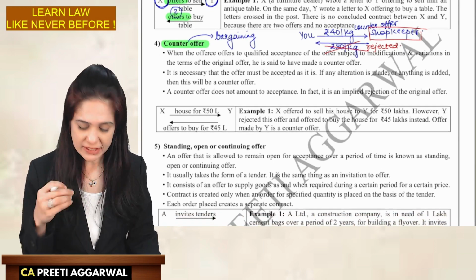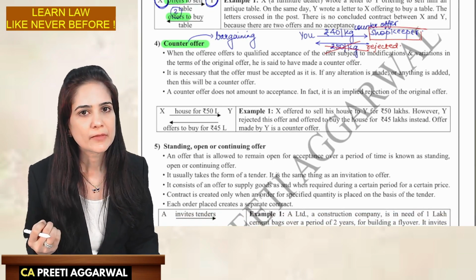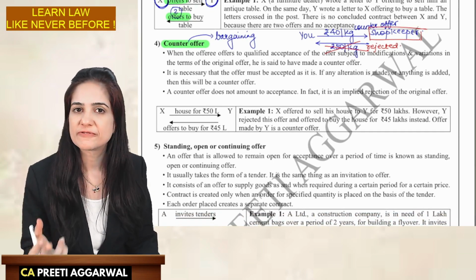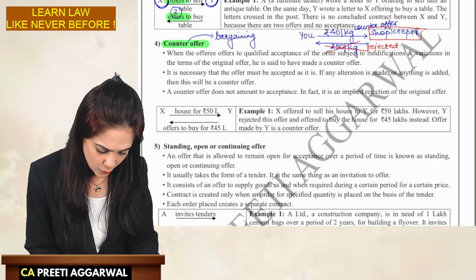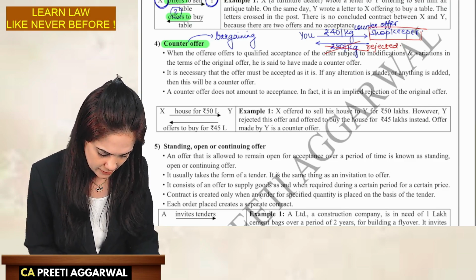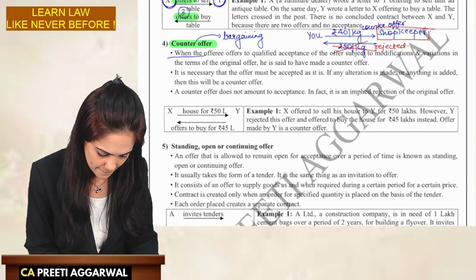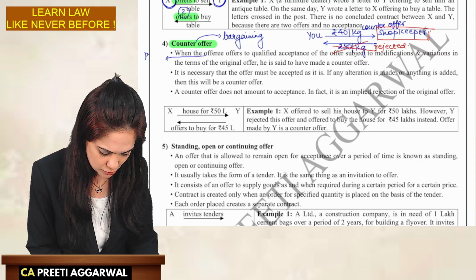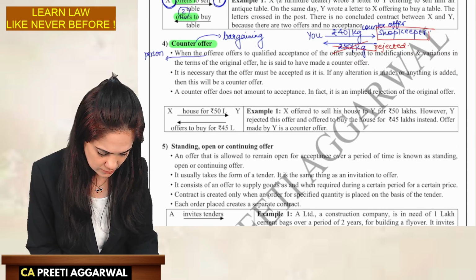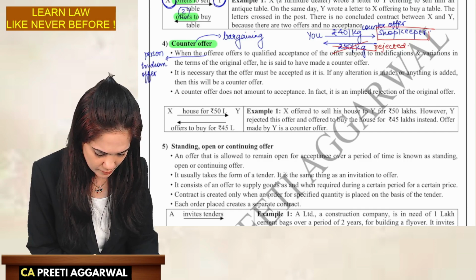When the offeree, who is an offeree? Person to whom the offer is made. When the offeree, you can write over here to recall, person to whom offer is made.